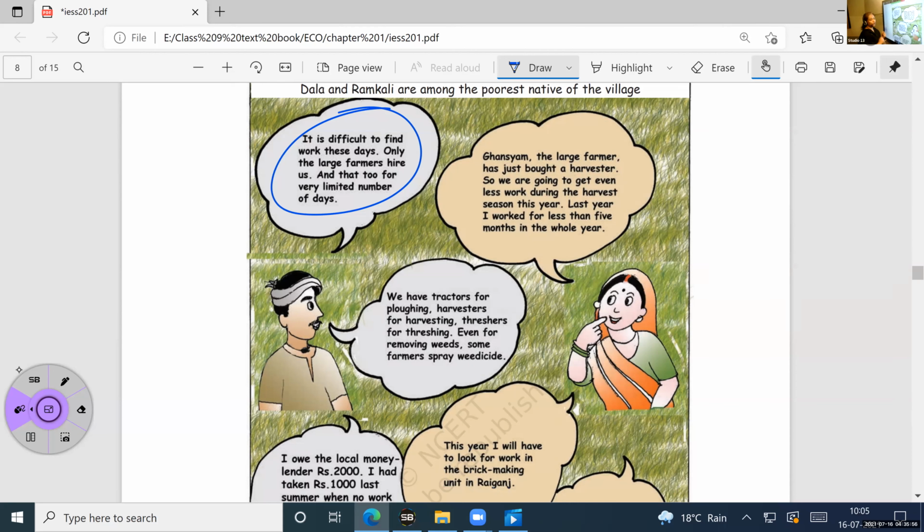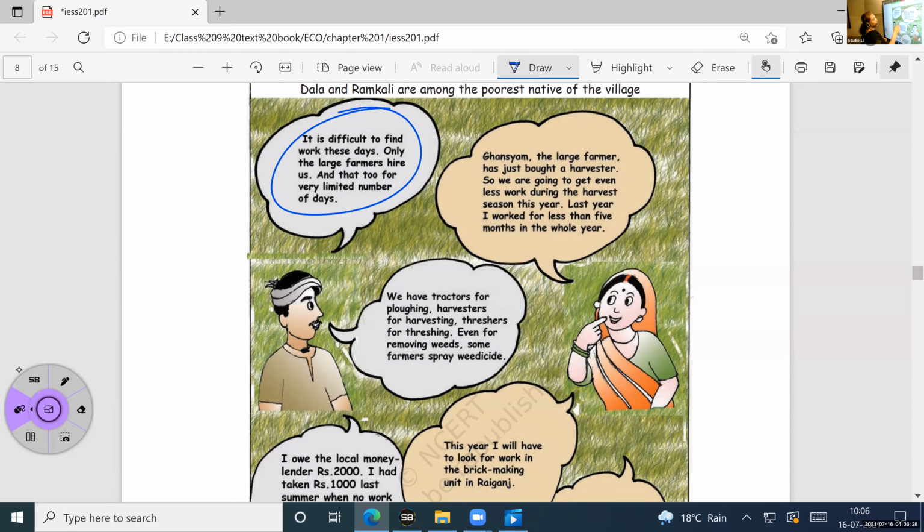Now, what is he talking about in this? It's very difficult to get a job. That means he's remaining unemployed. Who is employing them? Large farmers. Hire means you employ that person. So here large farmers only are hiring us. They are the only ones giving employment to us.